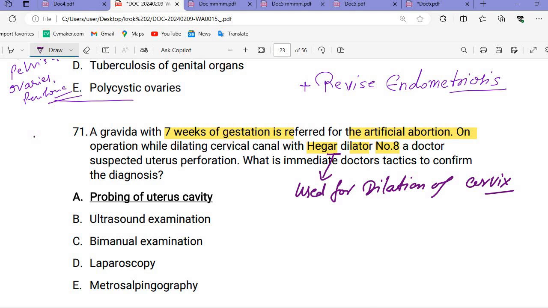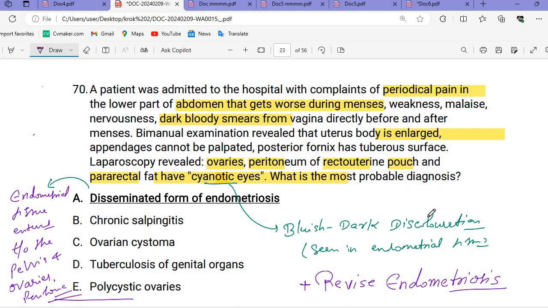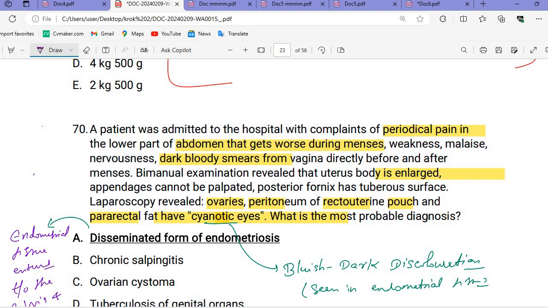In the last question, you understand why we have the vagina blood smeared before and after. Why before and after also the menses? Normally we should have the blood discharge during the menses. I think I cleared this in endometriosis also.